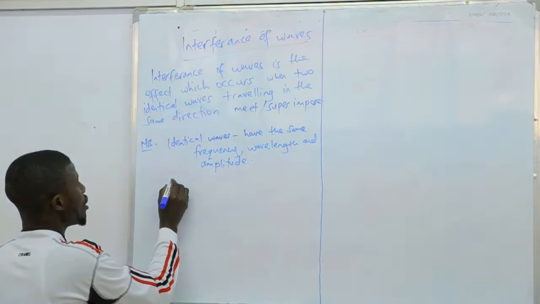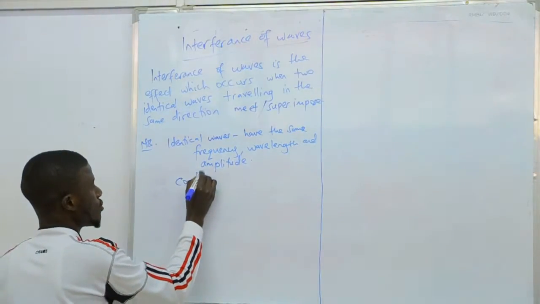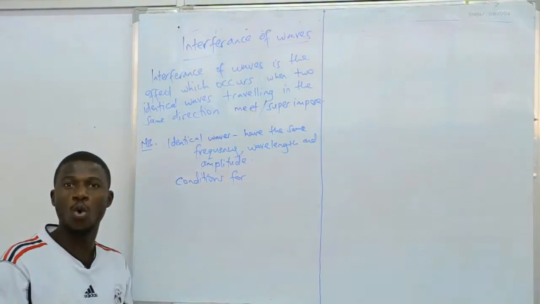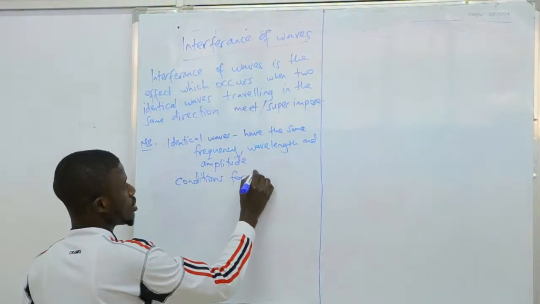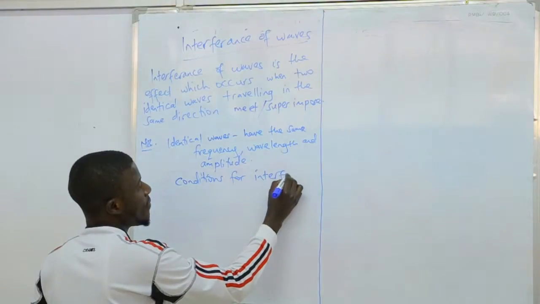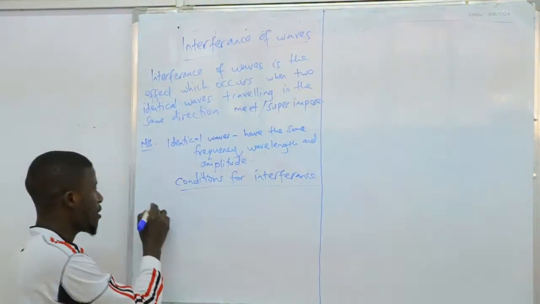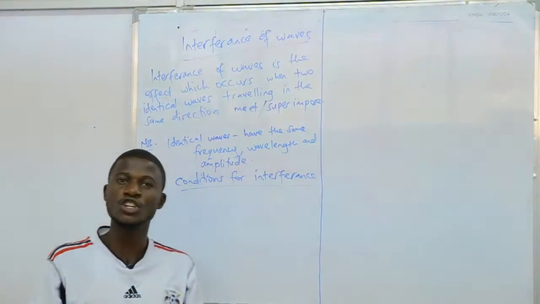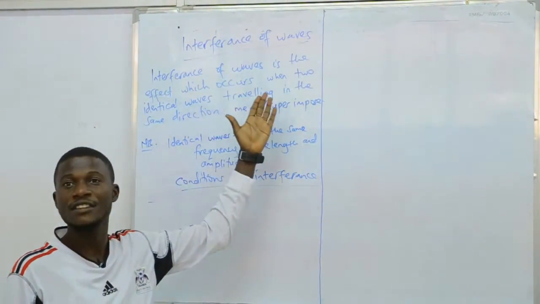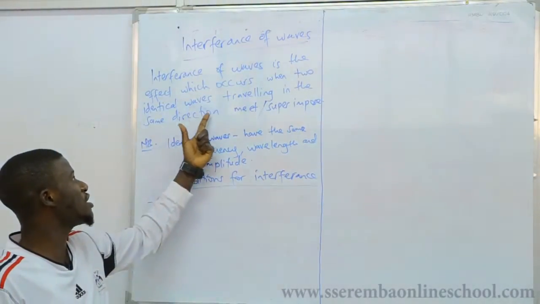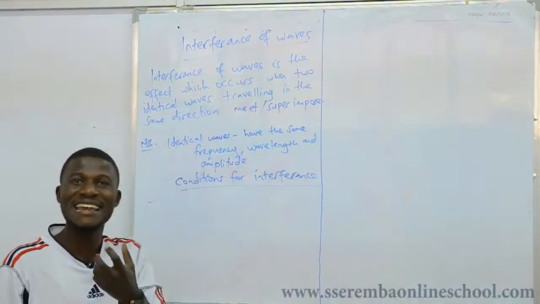Now, we need to know the conditions for interference to occur. You can get the conditions from the definition of the term interference. For example, we have said the waves must be identical.